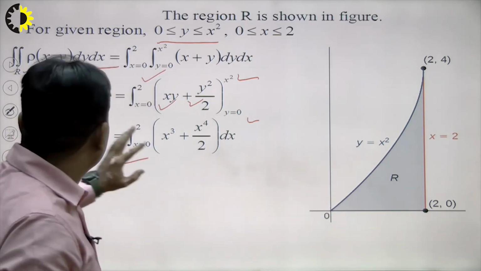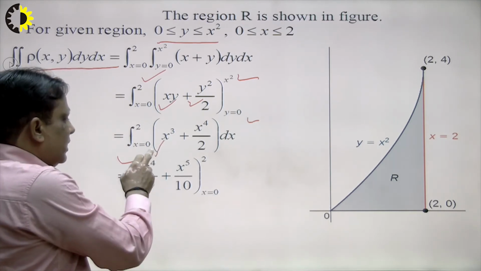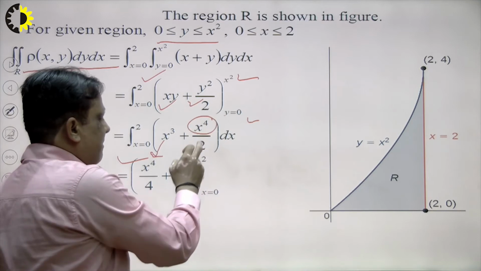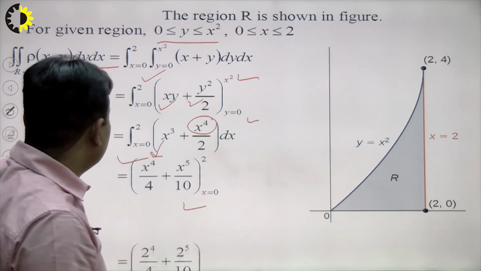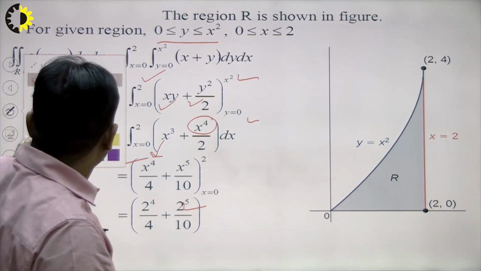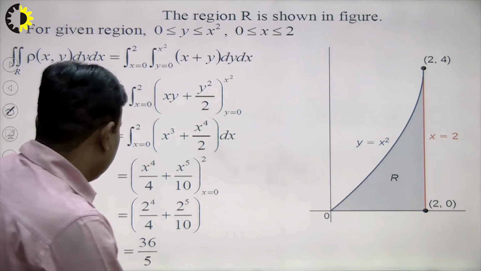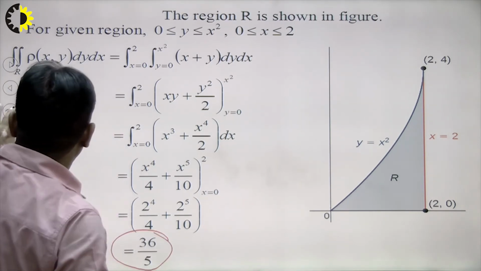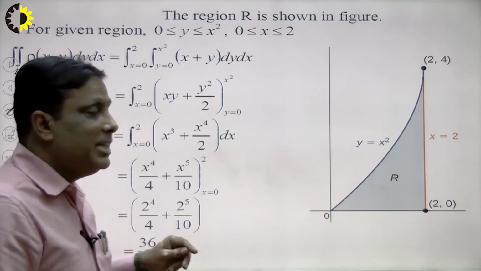Taking the upper limit minus the lower limit, when we solve the problem, the answer will be 36 upon 5. In this way we can calculate it. Now the question is, what will be the x coordinate here?